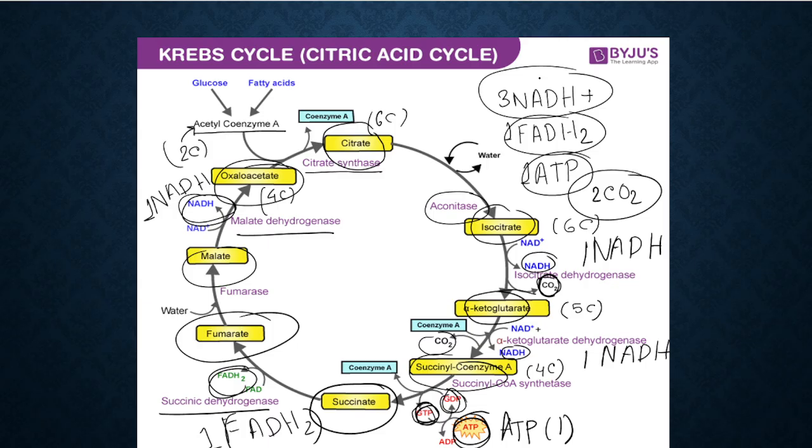So everything that I wrote, 3 NADH, 1 FADH2, 1 ATP, 2 carbon dioxide, will be doubled. No glucose carbon remains. Complete oxidation is achieved over here. Is that clear?